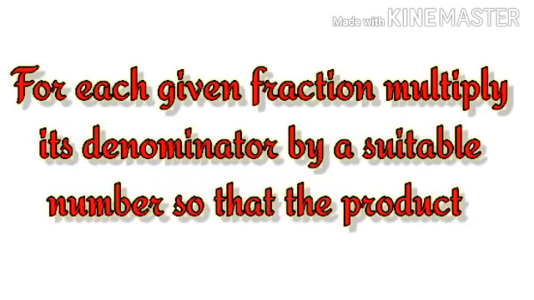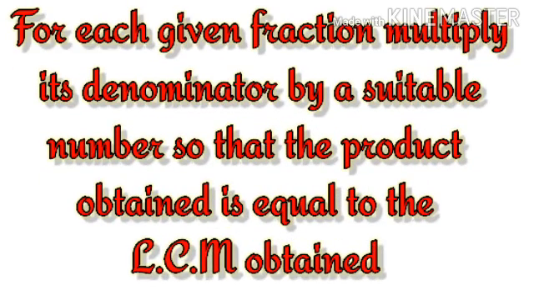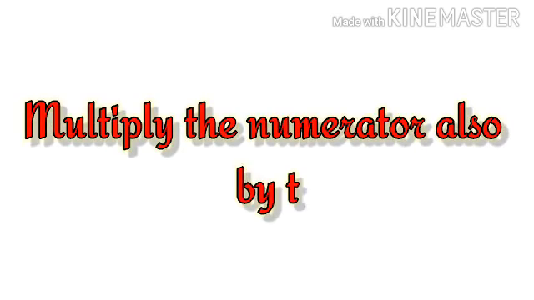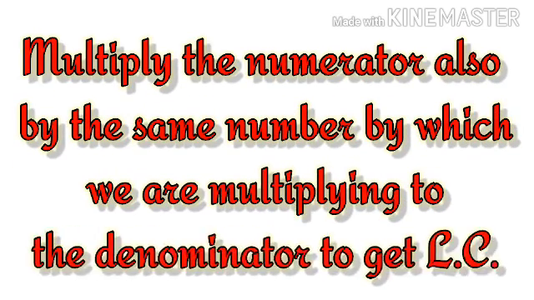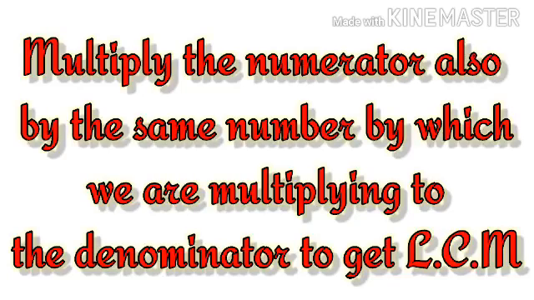For each given fraction, multiply its denominator by a suitable number so that the product obtained is equal to the LCM obtained in step one. Multiply the numerator also by the same number which we multiplied to the denominator to get the LCM.